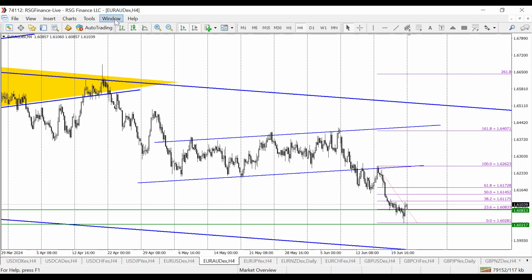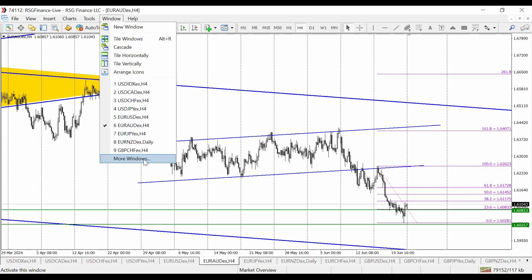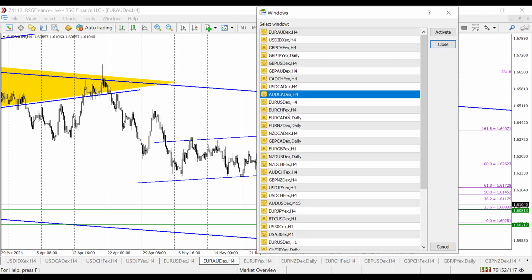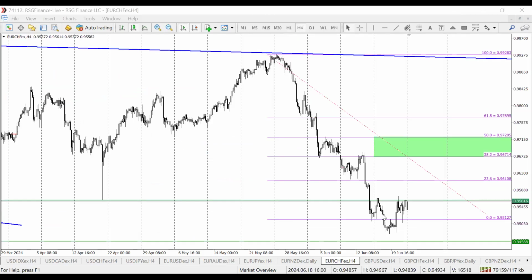Now let's look at Euro Swiss franc. Just give me a moment to find it. Okay, so here's Euro Swiss franc, and this pair we anticipated price to sell off into the 0.94588 level. This was where we started the week.